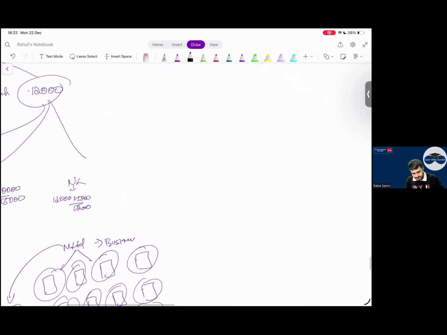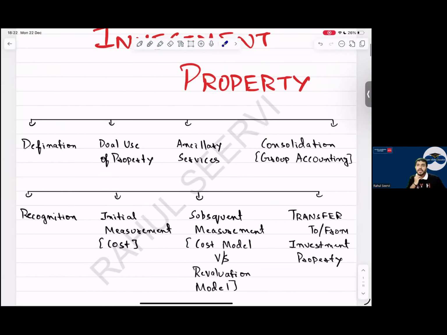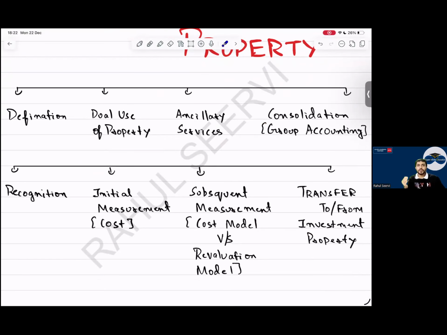Everyone mentioned there is no doubt. See now, these are the topics which we'll be doing. And if you are doing either FR or SBR, you may think this small standard is not important. Every attempt I say for FR students also that investment property is very important from the MCQ point of view. For SBR students, why I say the FR syllabus is also important is because 4 to 5 mark questions come. And last attempt we saw a 12 mark question from IAS 16. So this attempt, IAS 38, IAS 40 chances are very high.